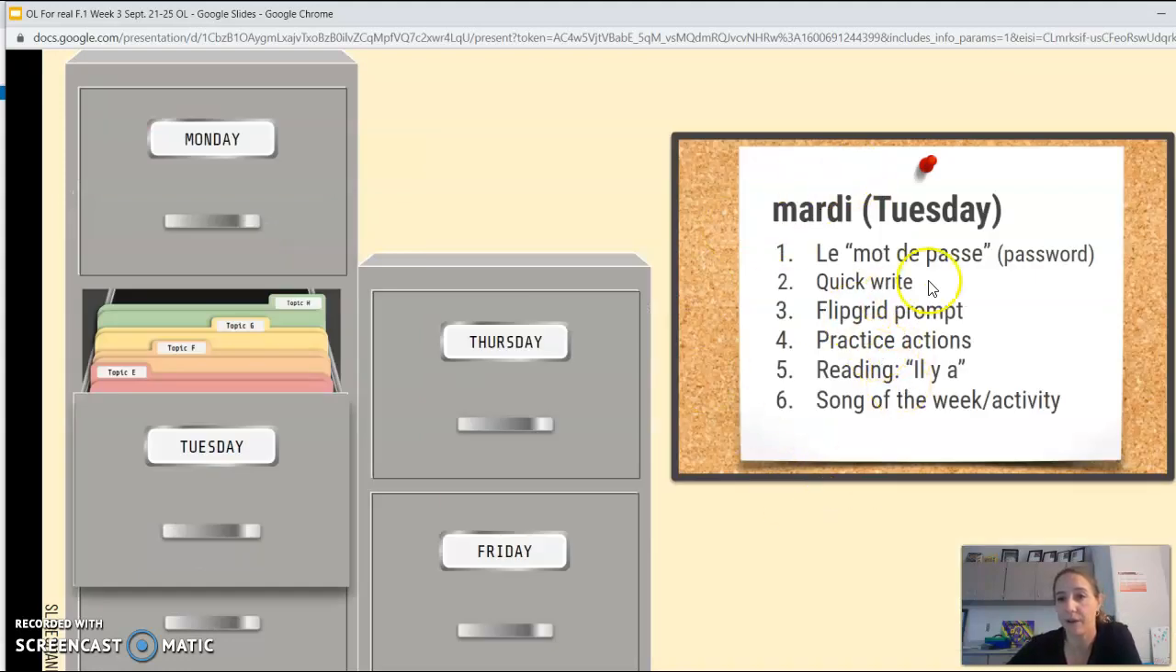Tuesday, you're going to have a mot de passe. You're not going to make a video with this or anything. You're just going to learn it and then use it on Wednesday when we meet. You'll actually go through with your quick writes. You have a Flipgrid prompt where you're going to make a quick video where you answer a question. Going to practice those actions again. You have a little reading to do on your own, and then there's another song of the week with an activity that goes along with it.